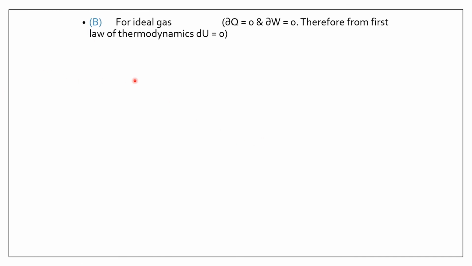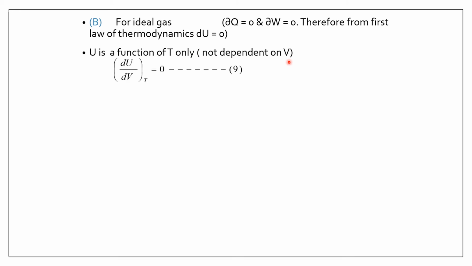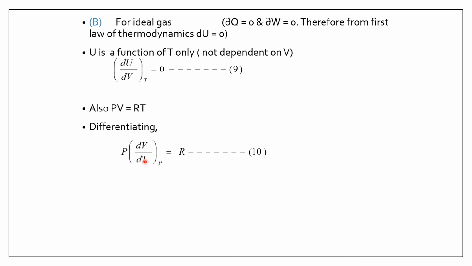Now part B. For an ideal gas, the internal energy is a function of temperature only. It is not dependent on volume. So dU by dV at a constant temperature is equal to 0. Equation 9. Also PV is equal to RT. So we can differentiate this with respect to temperature. So that will be P dV by dT at constant pressure is equal to R. Equation 10.